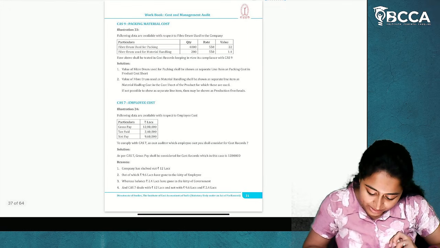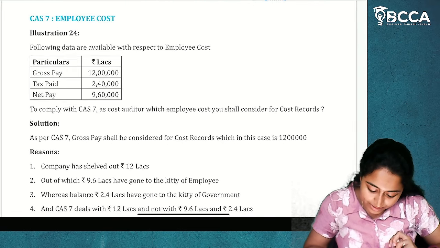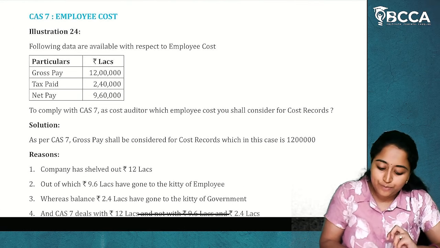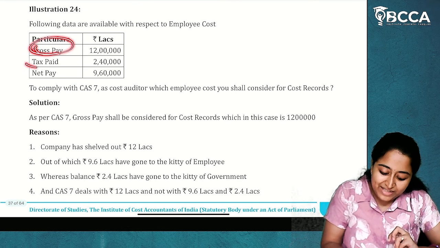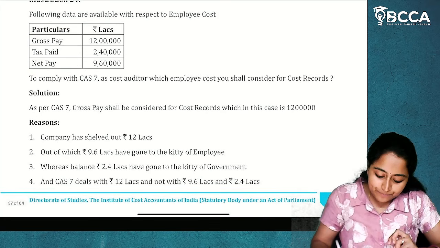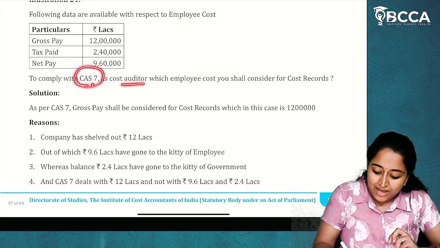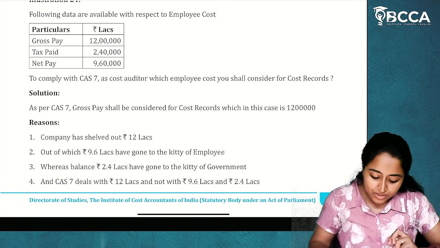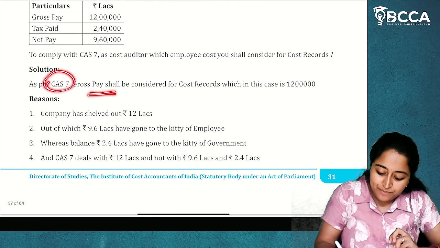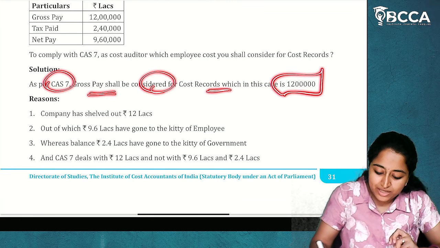Now, are there any CAS 7 questions? Yes, there are. Now, CAS 7 employee cost, illustration 24. What have they asked us? Gross pay is given, tax paid is given, and net pay is given. To comply with CAS 7, as cost auditor, which employee cost shall you consider for cost records? As per CAS 7, gross pay shall be considered for cost records, which in this case is 12 lakhs.